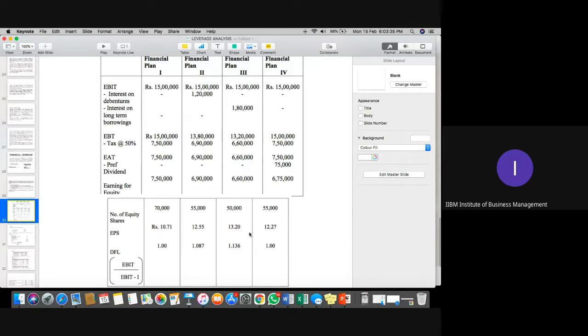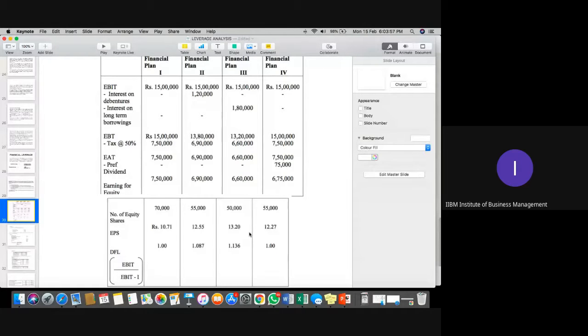Am I audible, please, to everyone? Now, after that, we need to calculate DFL. What is the formula for DFL? Degree of financial leverage. That is EBIT upon EBT.